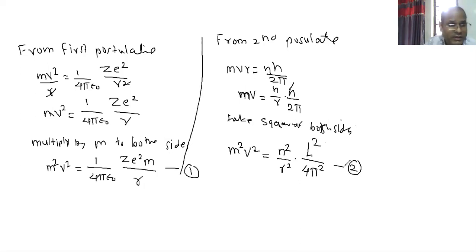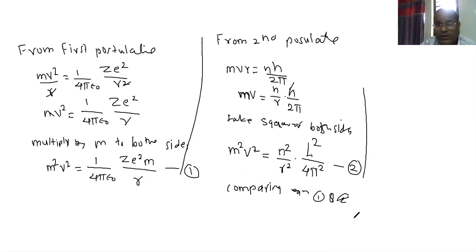What does equation 1 say? This. What does equation 2 say? This. Compare equations 1 and 2 and tell me the value of R.